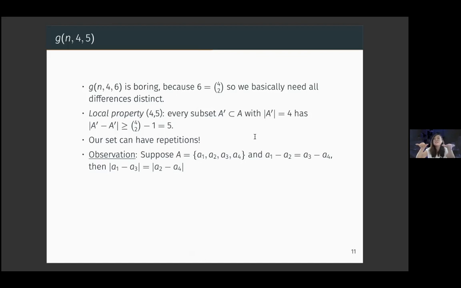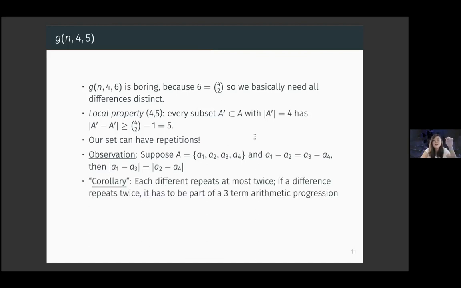So one collision in differences gives us another collision in differences. And so what this means is that in our set of numbers, every difference has to repeat at most twice, because if a difference repeats, and particularly if a difference repeats twice, it has to be part of a 3-term arithmetic progression, because otherwise we can just rearrange as seen in the observation, and then we'll be able to get one more difference, but we can only have one collision in differences.